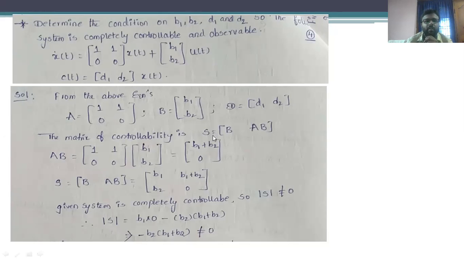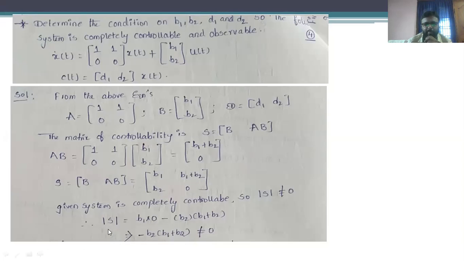Based upon the statement or condition of controllability, we have to frame the matrix S, which consists of B and AB. Okay, and AB is obtained as B1 plus B2 and 0, and the B matrix is B1 and B2. Just substituting the values of B and AB in the matrix, we get B1, B1 plus B2, B2 and 0. After that we have to determine the determinant of the capital S.